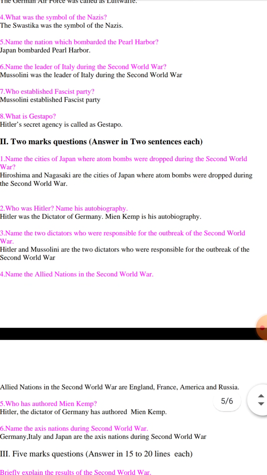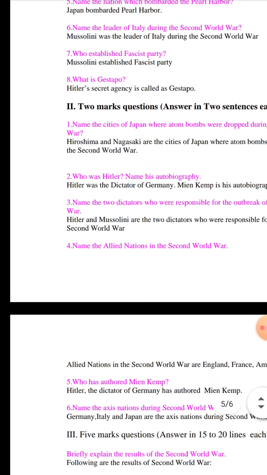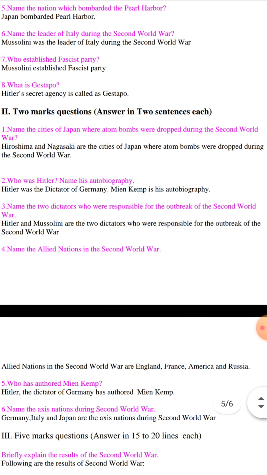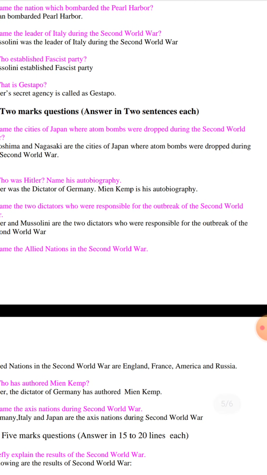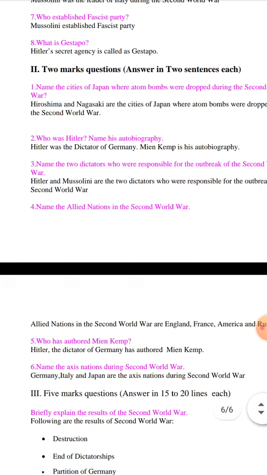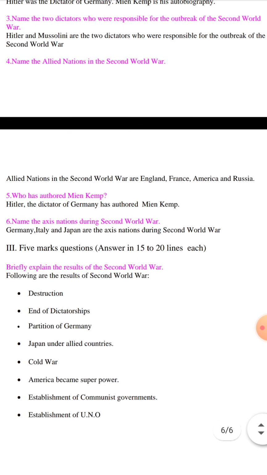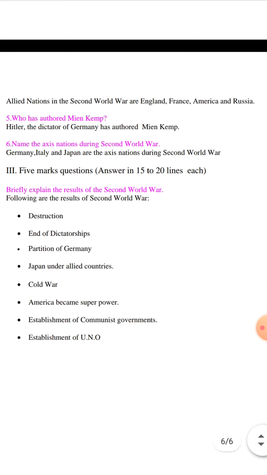Name the 2 dictators who were responsible for the outbreak of Second World War. Hitler and Mussolini are the 2 dictators who were responsible for the outbreak of the Second World War. Name the Allied nations in the Second World War. Allied nations in the Second World War are England, France, America and Russia.